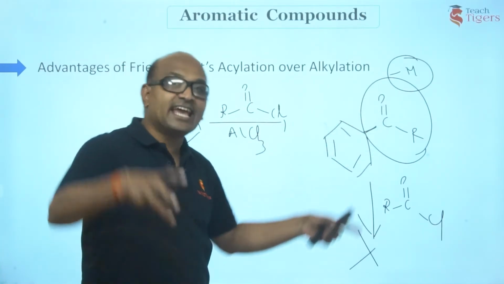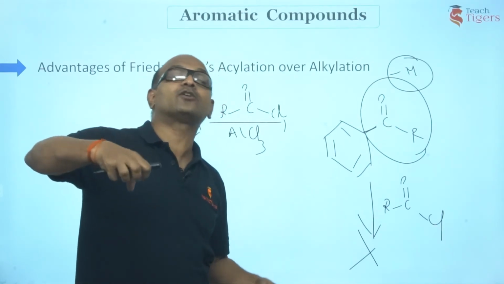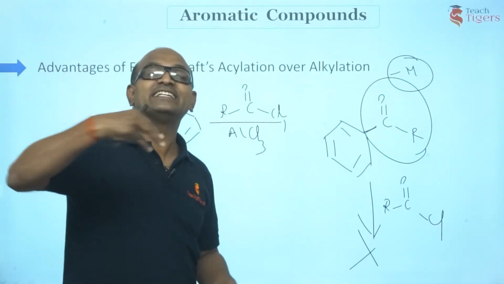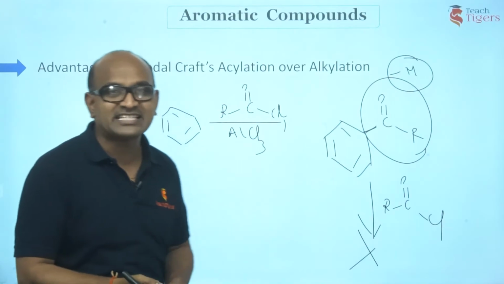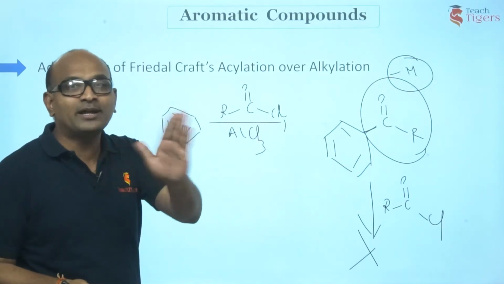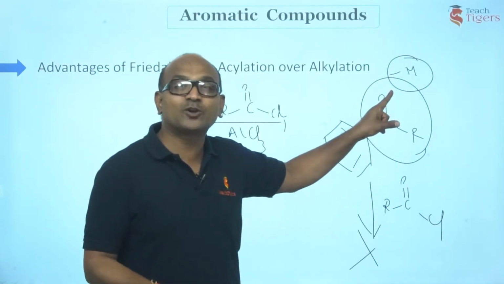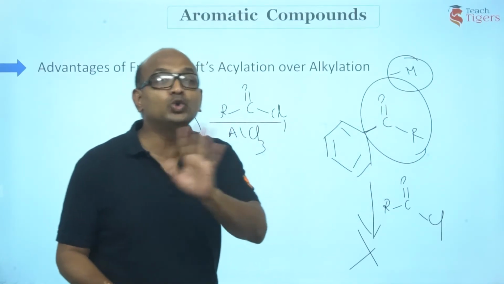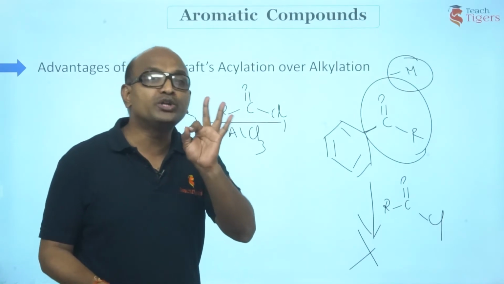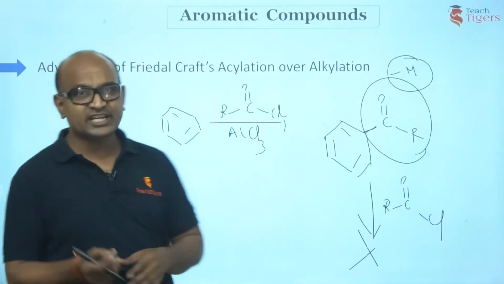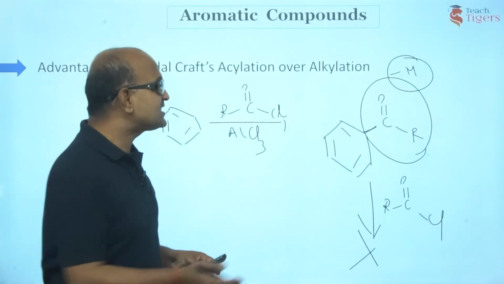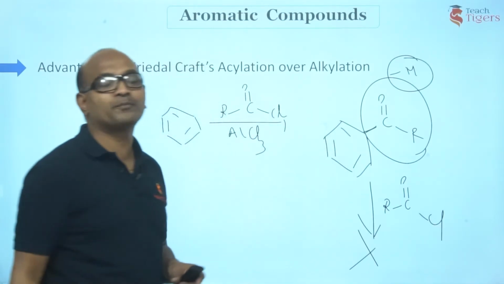A -M group is an electron withdrawing group. It decreases the electron cloud density on the benzene ring. Such aromatic rings which are attached to electron withdrawing groups do not give good yields with acylation. So guys, further acylation is not possible.